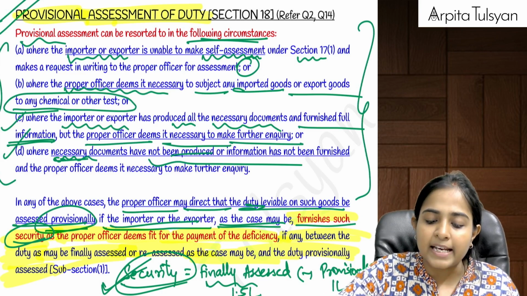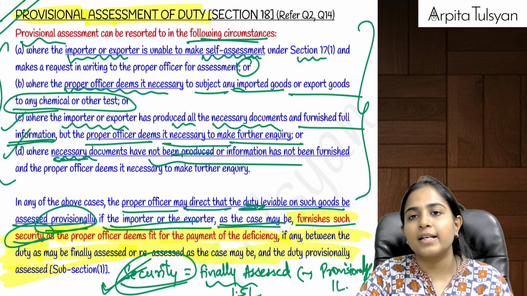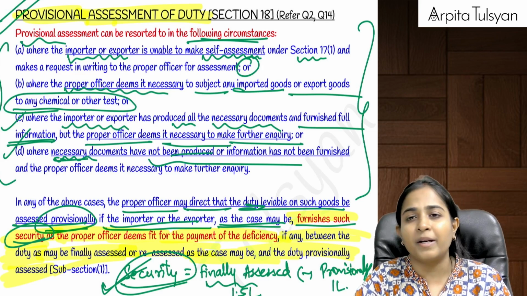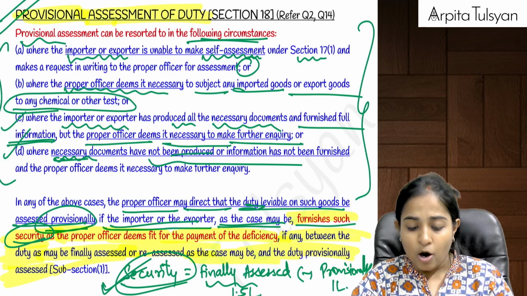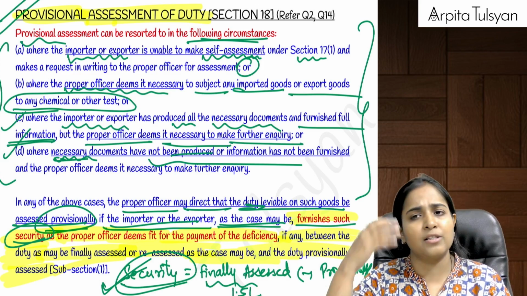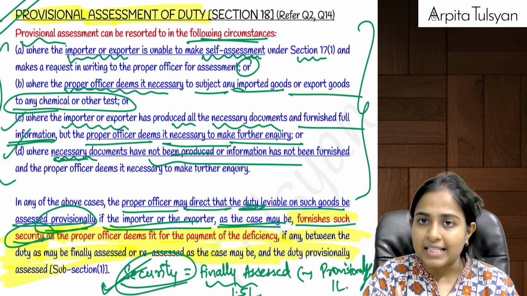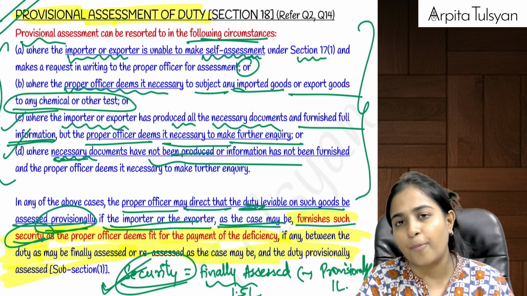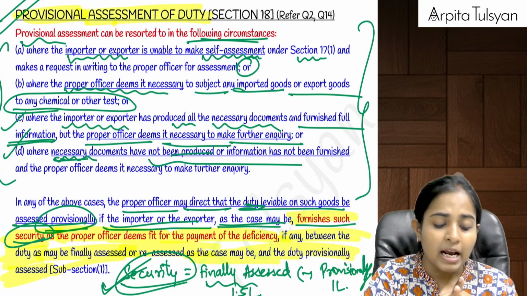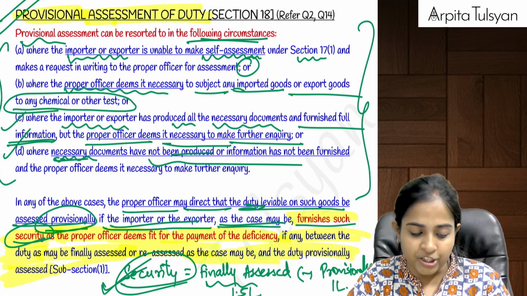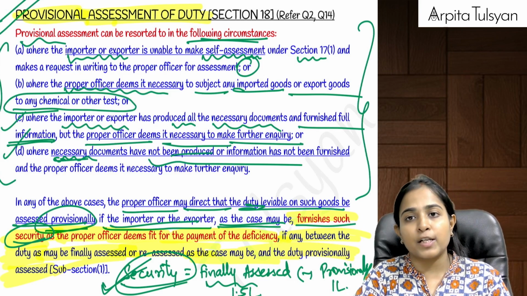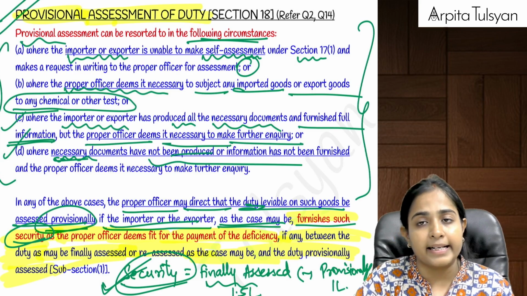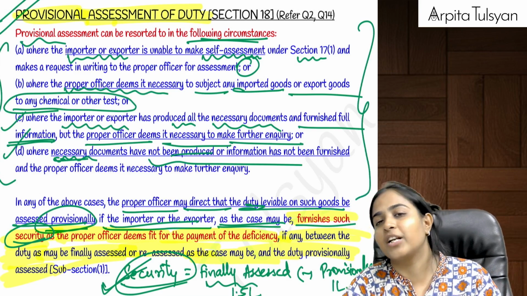Okay, what happens in case of provisional assessment? Let's say the importer or the exporter is of the opinion that he is not able to do the self-assessment. He is not understanding, maybe he does not know the classification of goods, maybe he does not know the rate of duty, etc. So he requests the proper officer, sir, you only do this particular assessment. So he can request provisional assessment. Or where the proper officer is of the opinion that these goods must be tested, maybe some physical test, chemical test, etc. is required, then it will do provisional assessment of duty.